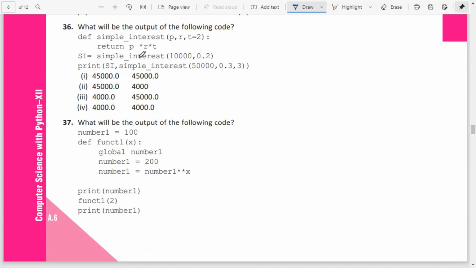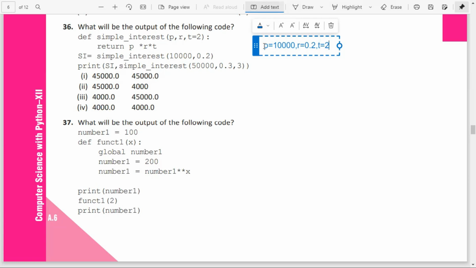Here SI is equal to simple interest of 10,000 comma 0.2. So what is happening over here? Let's check. First, P is equal to 10,000. R is equal to 0.2. Then T will take the default value, T equal to 2.